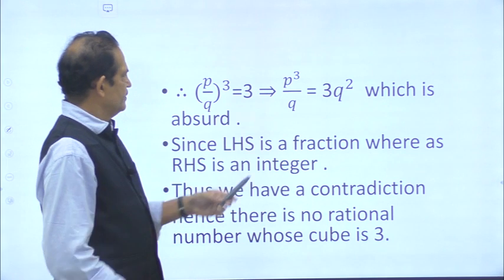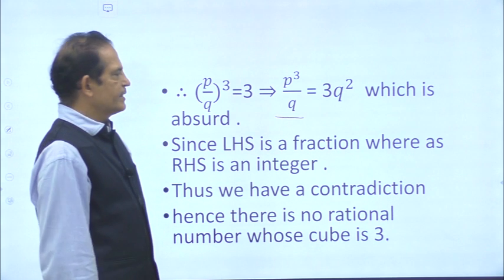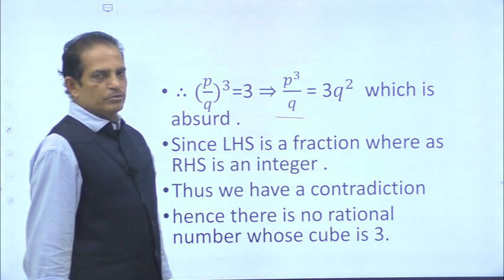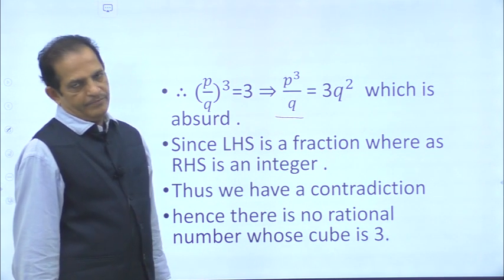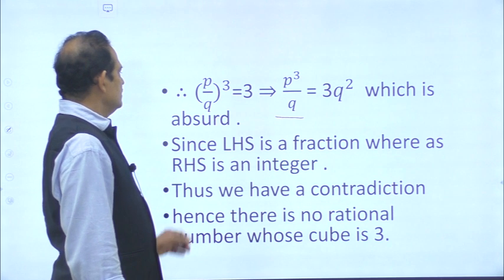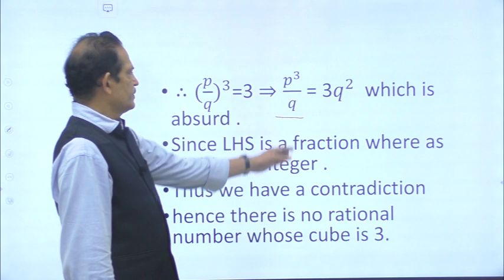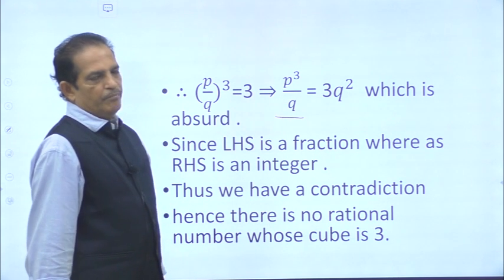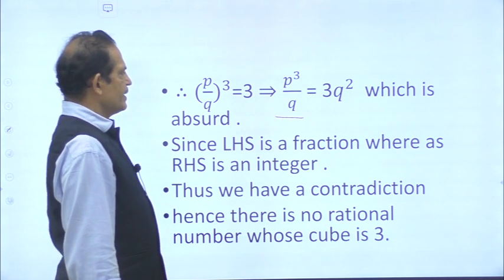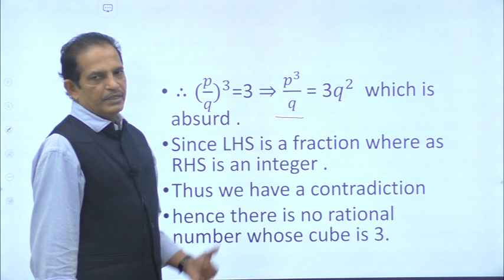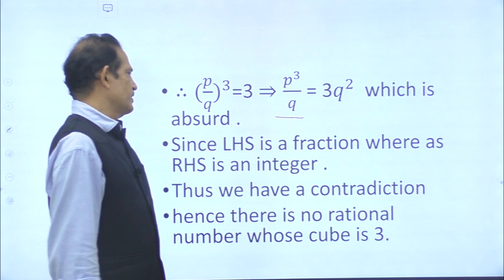As a next step, p cube by q is equal to 3q square, which is absurd. Why? Because LHS is a fraction whereas RHS is an integer. So if you take LHS, p cube by q, p by q is a fraction, therefore p cube by q is also a fraction. But on the right hand side, q is an integer, so 3q square is an integer. So a fraction is equal to an integer, which is absurd.